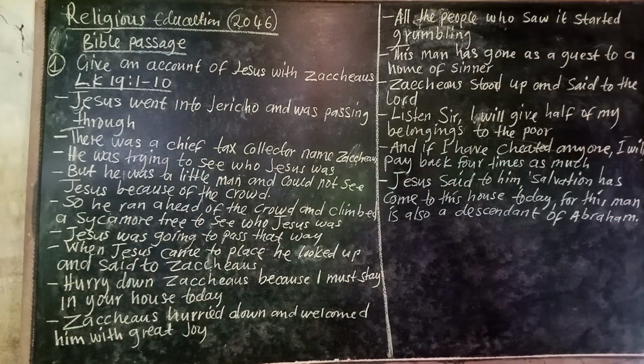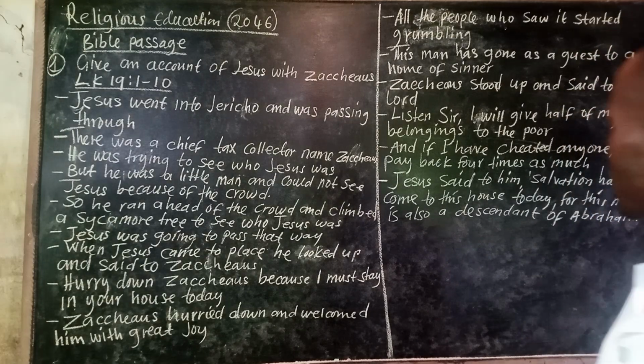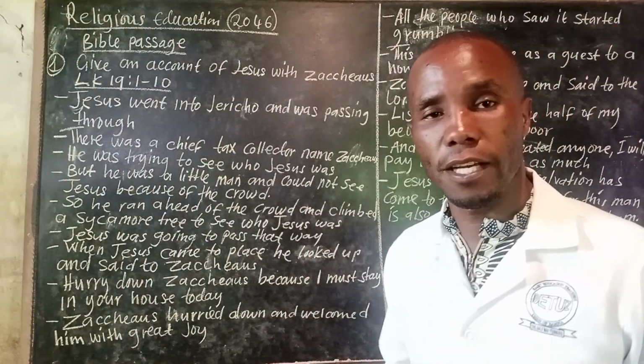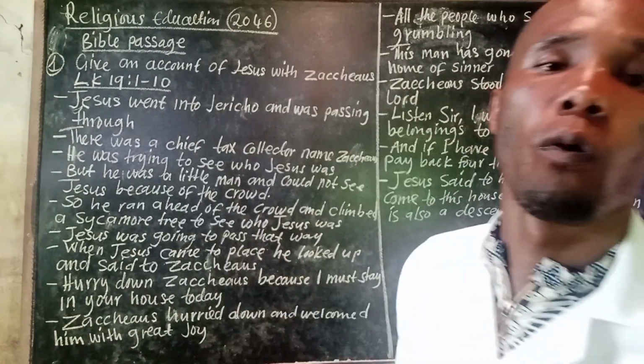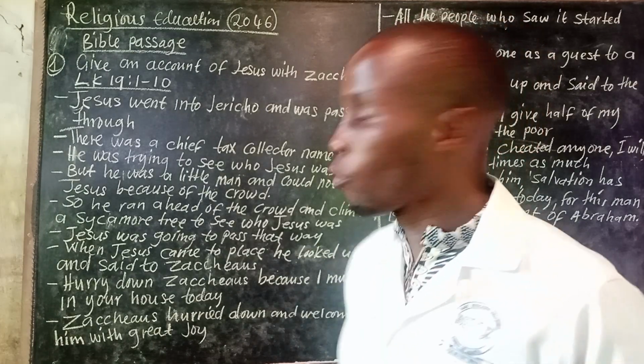Then Jesus said to him, salvation has come to this house today, for this man is also a descendant of Abraham. The reason why Jesus said that is because he knew what people were thinking.